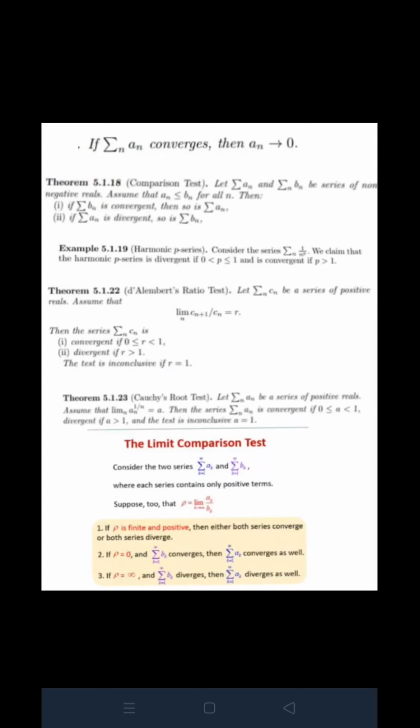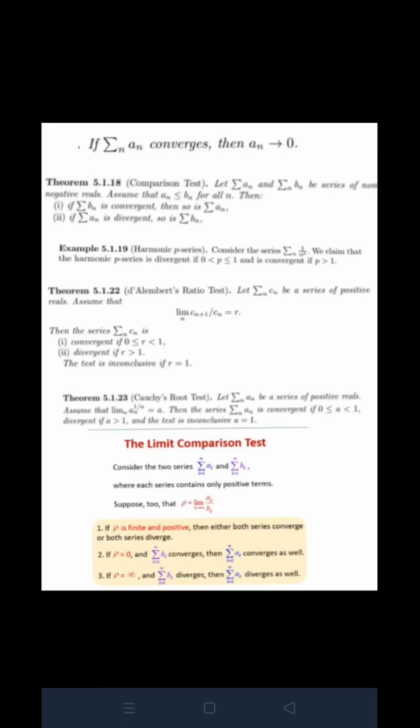If r is greater than 1, then it is divergent. Tested in class if r equal to 1. Cauchy root test: summation of a_n, then nth root of a_n equal to a. If a is between 0 and 1 or equal to 0, then it is convergent. If a is greater than 1, then it is divergent. If a equal to 1, inconclusive.